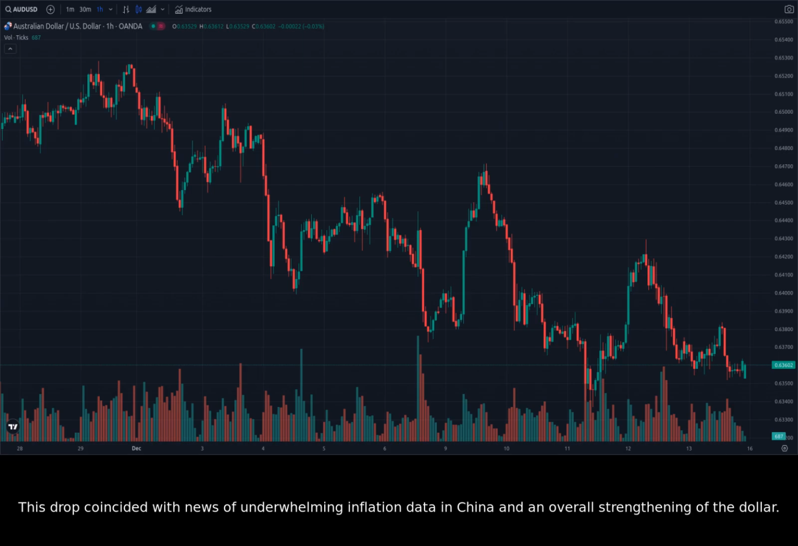This drop coincided with news of underwhelming inflation data in China and an overall strengthening of the dollar. The price dropped from around 0.64 to 0.62, a significant move indicating bearish sentiment. It is important to notice the high volume that accompanied this price drop, confirming the strength of the move.